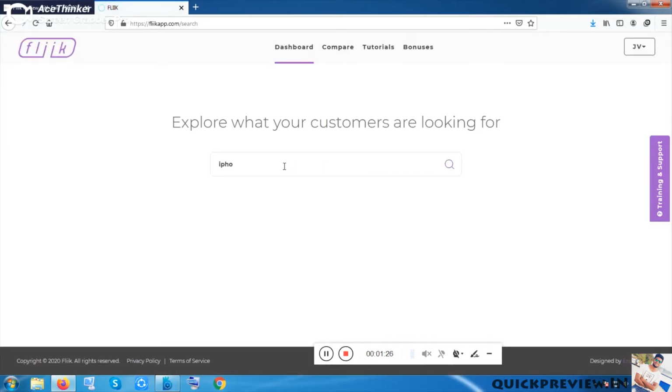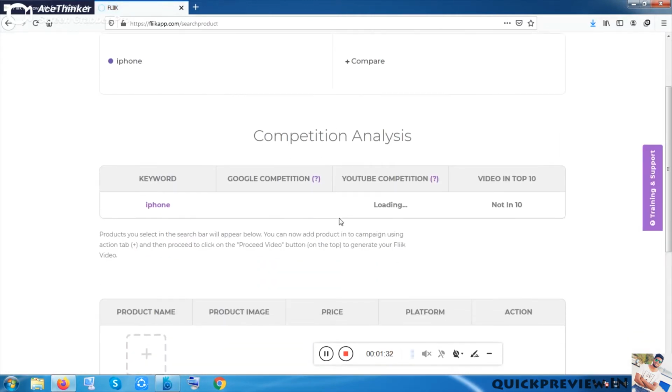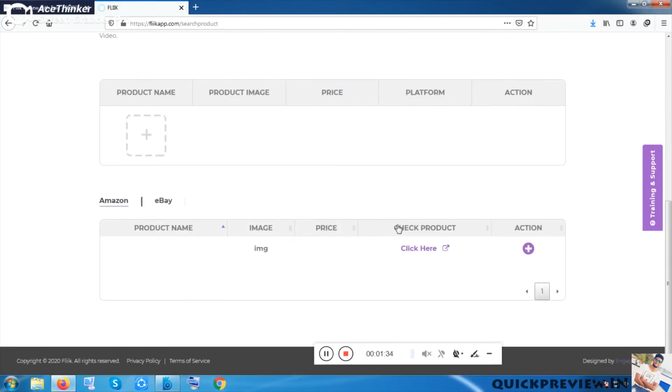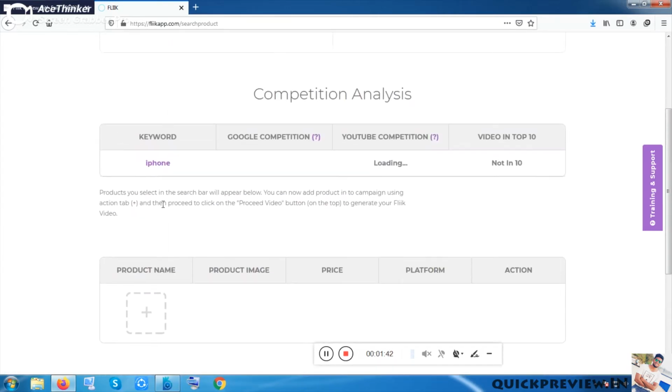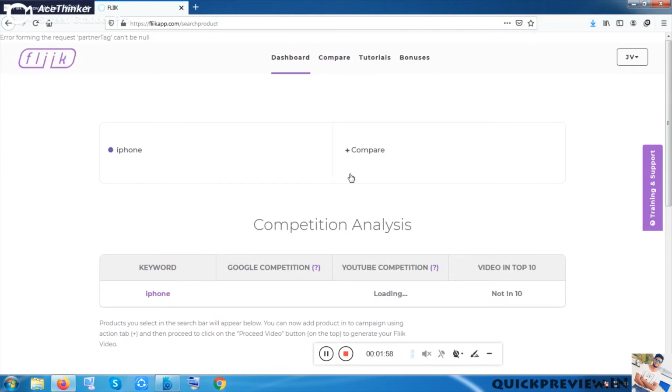Let me put here iPhone. Now let me click on search. After that, you can see it is loading. It is still loading, and it will show every product from Amazon or eBay which is related to iPhone. There are so many products related to iPhone, and they will also show you the Google competition value and the YouTube competition value. Everything will be shown once you get into any keyword. You can also add more things to compare.